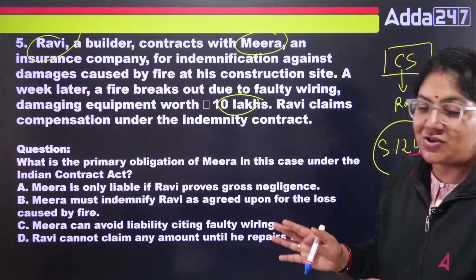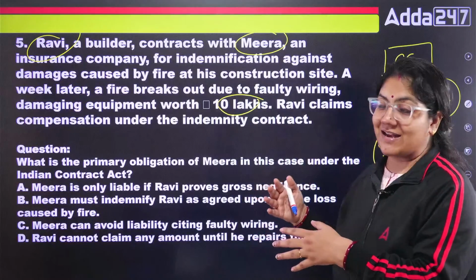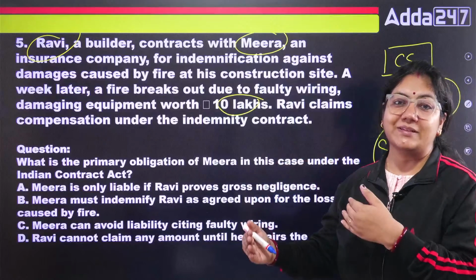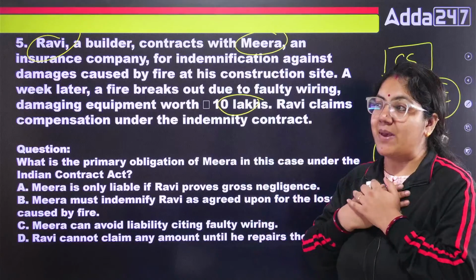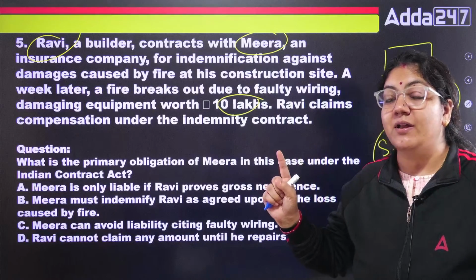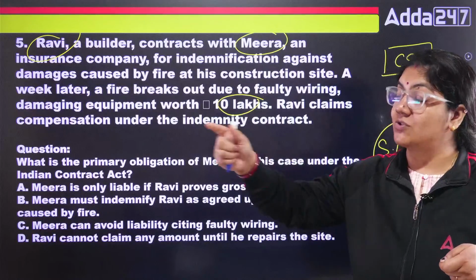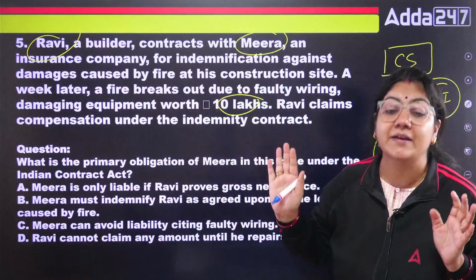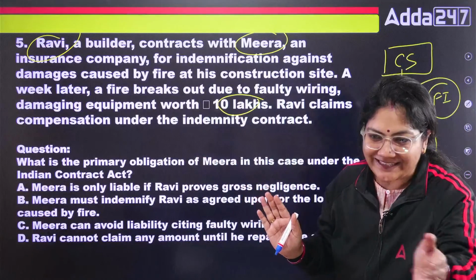Right now, you can understand that this is called a contract of indemnity. Suppose Nikkita ma'am has taken fire insurance. Now Nikkita ma'am is the indemnity holder or indemnified, and the insurance company is the indemnifier.